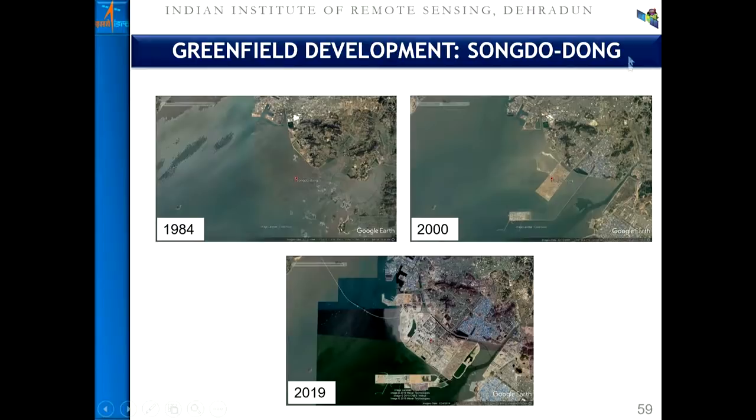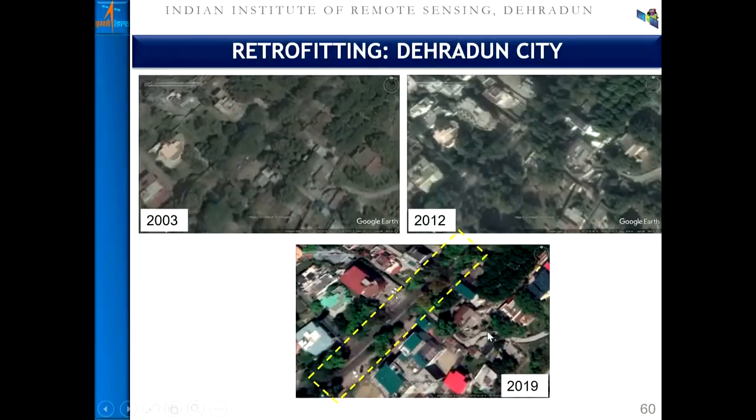Greenfield development of Songdo city in Korea is the example. Those who teach smart city development quote the example of Songdo in Korea, how in 1984 the Songdo city grew, and how, based on land reclamation processes, as a greenfield development the Songdo city has come up.